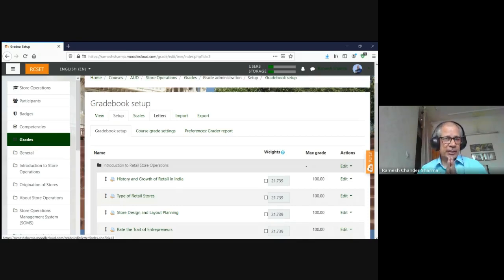The teachers need to do this: when they upload the assignment, they need to check whether it is a normal assignment or a Turnitin assignment. If you accept it as a Turnitin assignment, then the Turnitin software will kick in, check it, provide you the similarity report, and then you can advise the student.